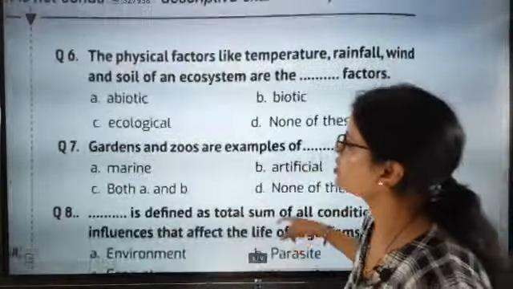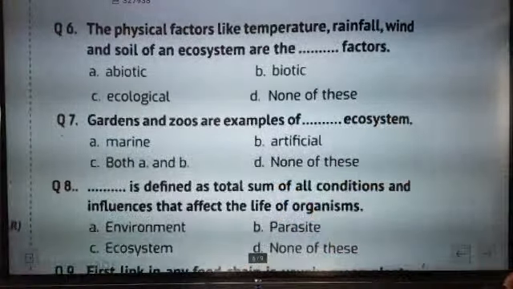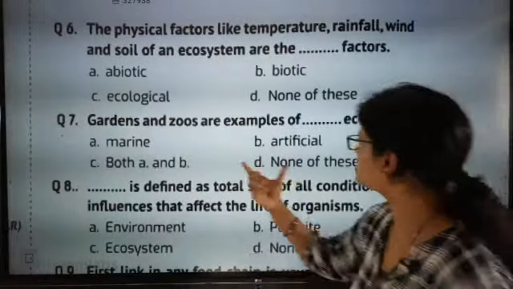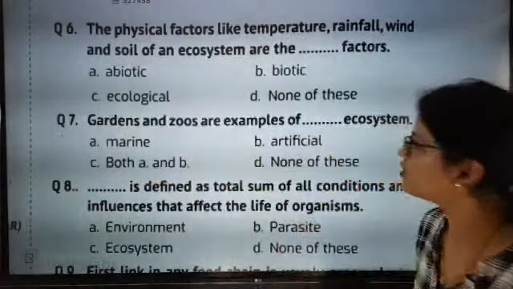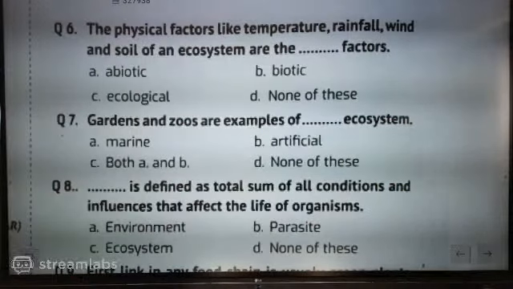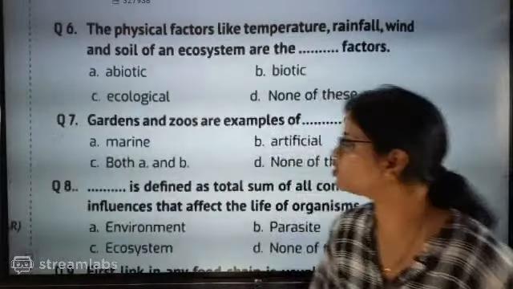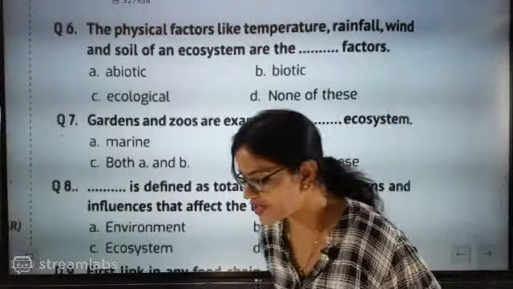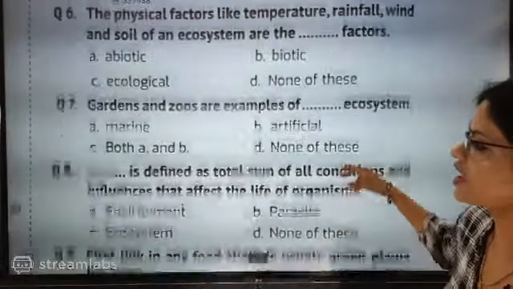Shall we go for the next question? Gardens and zoos are examples of dash system: marine, artificial, both A and B, or none of these. Garden and zoos are set by you, so what could be the answer? The answer will be artificial. Yes, these are set by you, so these are artificial.